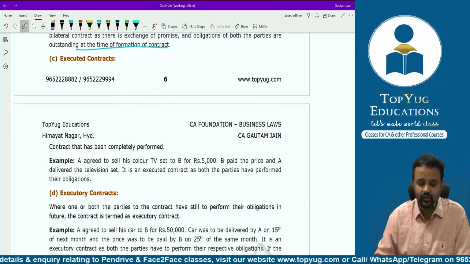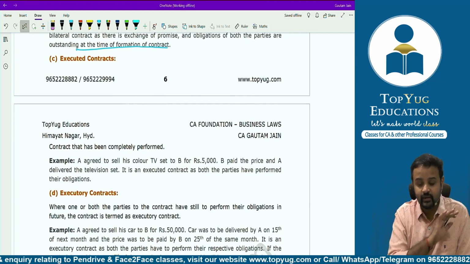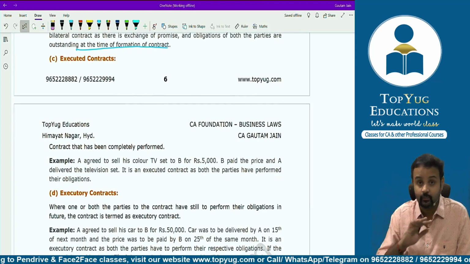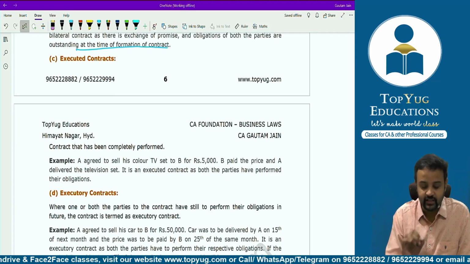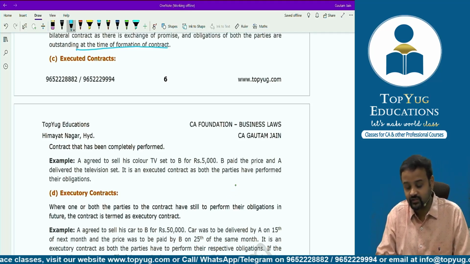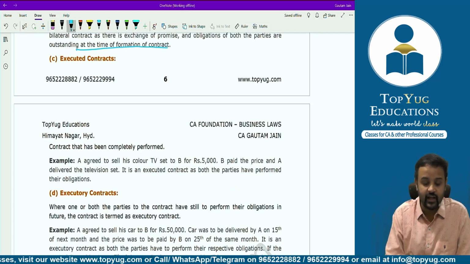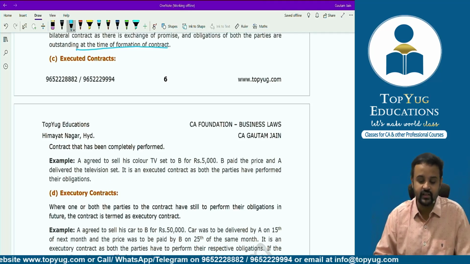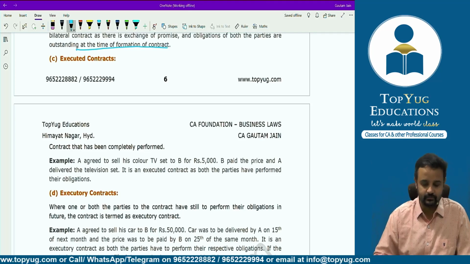Next one, executed contract. A contract that has been completely performed is nothing but an executed contract. Completely performed. Then example, A agreed to sell his color TV set to B for rupees 5000. B paid the price and A delivered the television set. It is an executed contract as both the parties have performed their obligation.